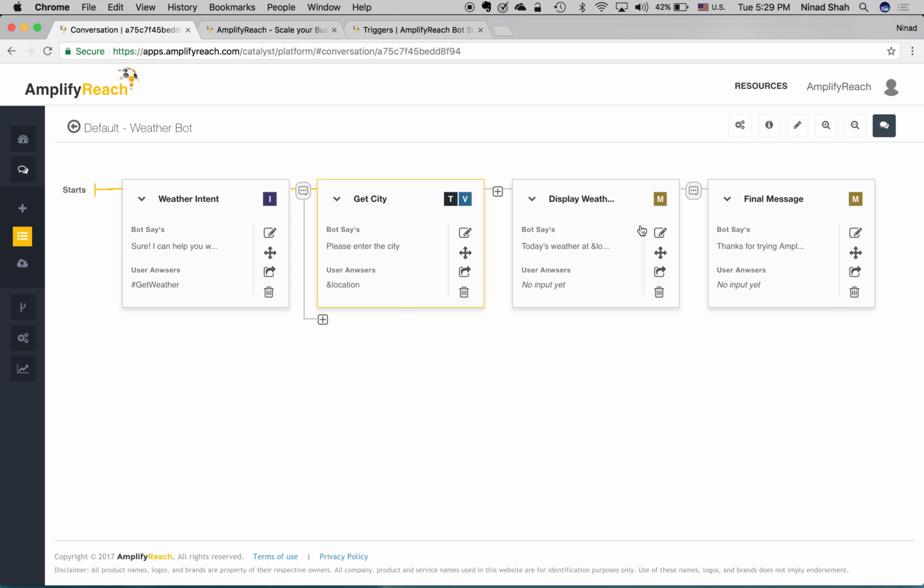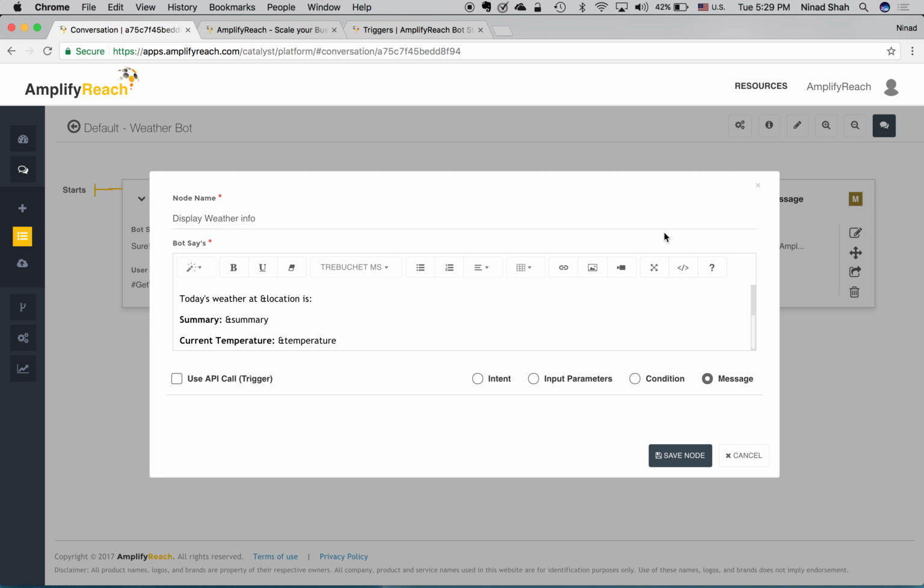So then the third node that we have added is to display the information back. Whatever information we have received as part of the weather API execution, we are just publishing here to the end user.